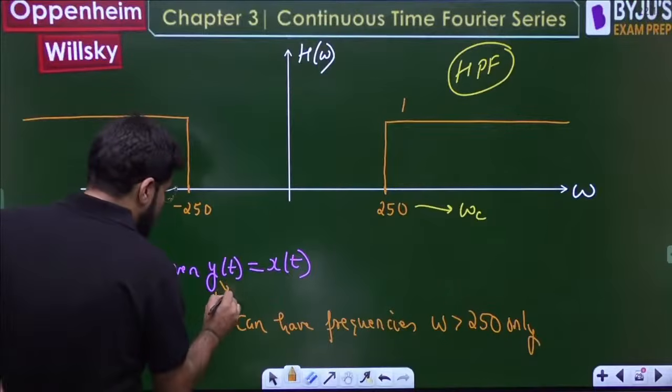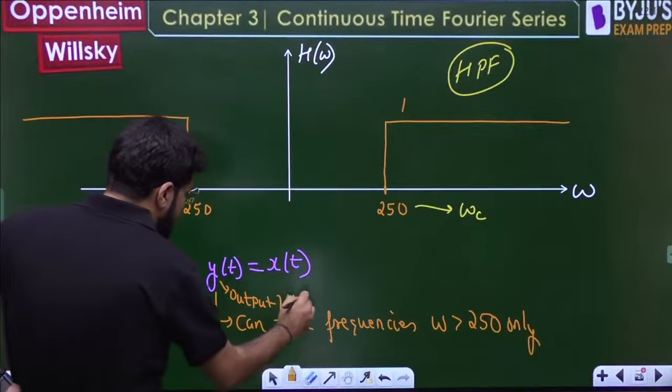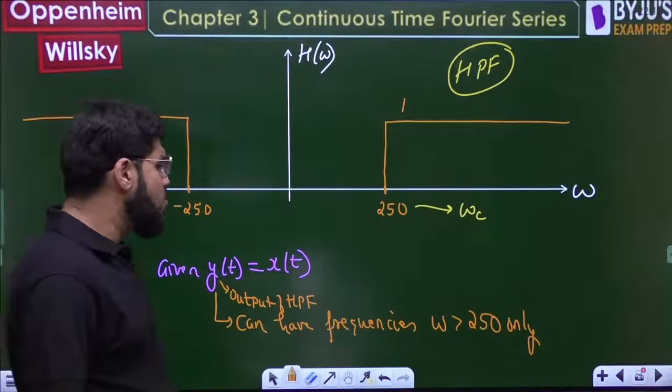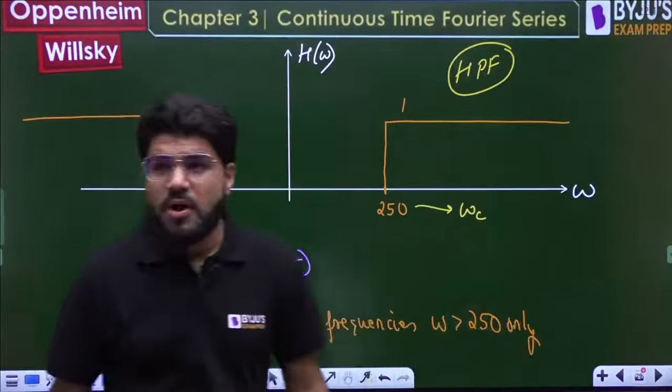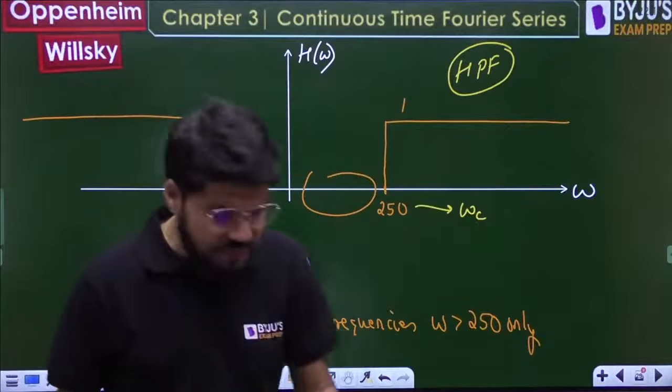This is the output of the high pass filter, so it can have frequencies only for omega greater than 250, because if the input had any frequency in this range, it is rejected by the high pass filter.